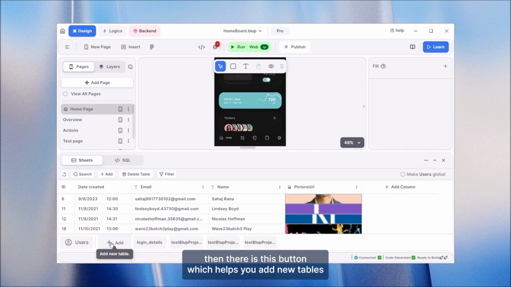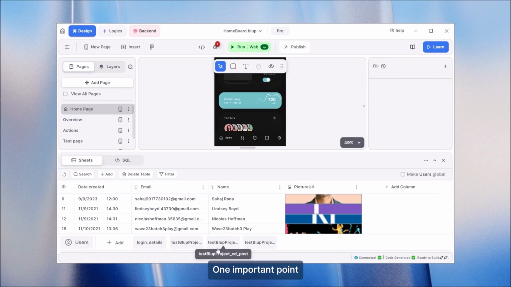Then there is this add button, which helps you to add new tables in the Blup backend. And then there are these tables on the right hand side of the add button. These are the tables that you have created. One important point is that these tables are created based on the project. And if you create a new project, then these tables or their data will not be visible in other projects.